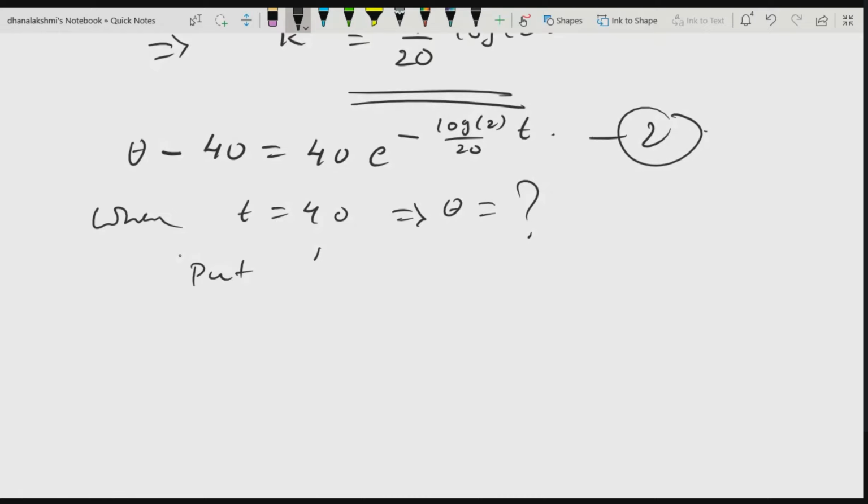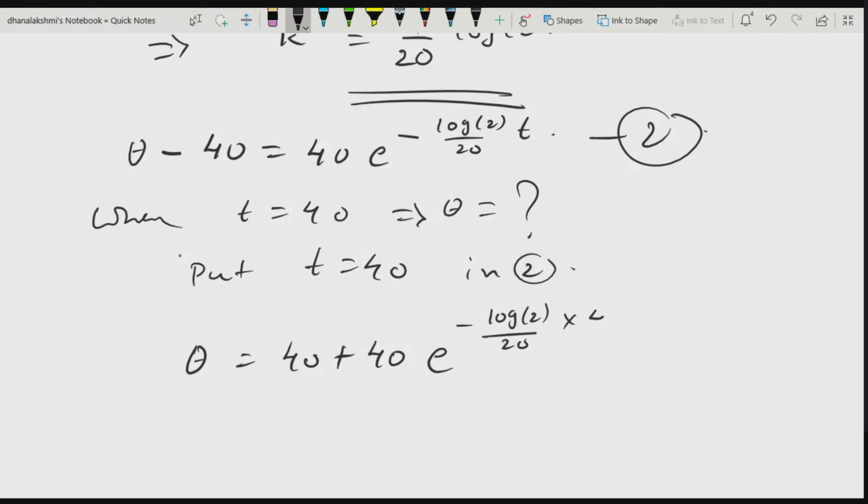So put t is equal to 40 in this solution. Theta will be equal to 40 plus 40 times e to the power minus (log 2 by 20) into 40. Solve it and tell me how much you will get.